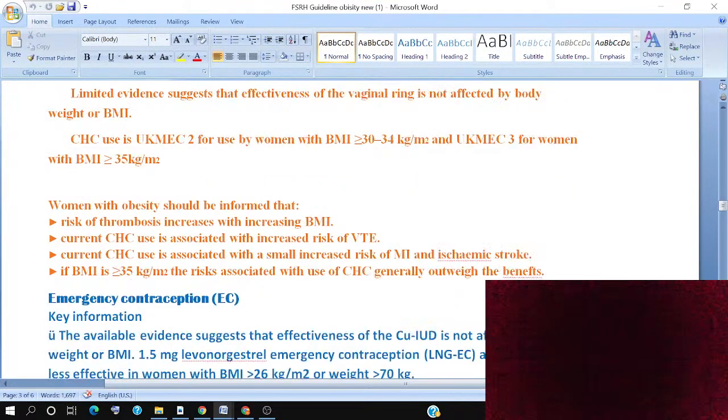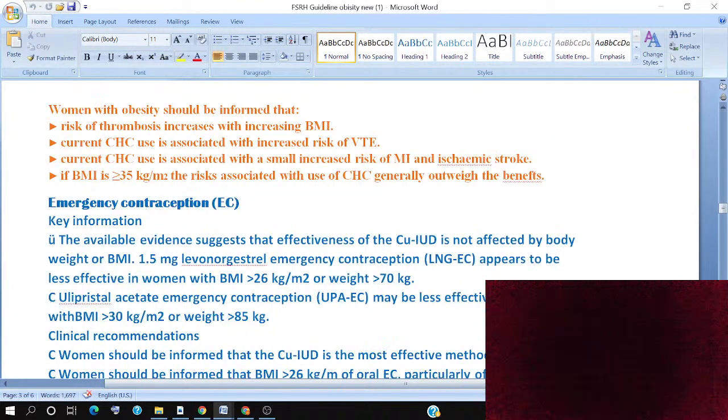Women with obesity should be informed that the risk of thrombosis will be increased with the BMI. And currently, combined hormonal contraception use is associated with an increased risk of VTE. Current combined hormonal contraception usage is also associated with a small increased risk of MI and ischemic stroke. If the female BMI is more than 35 kg/m², the risk associated with the use of combined hormonal contraception generally outweighs the benefit. So we have to take care about the prescribing.